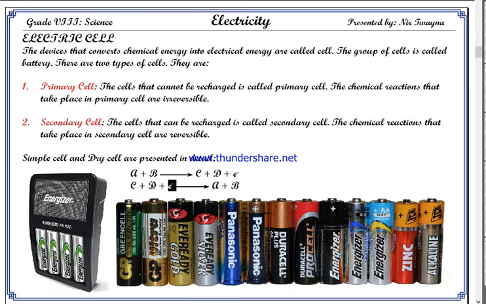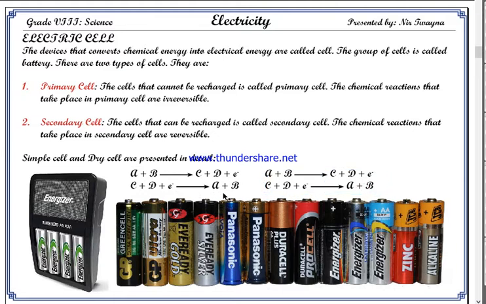When the battery is working, C plus D is formed from A plus B, and while recharging, C plus D will be the reactants and will form A plus B. After 100% of C plus D has been converted to A plus B, your battery is fully recharged, and then once again you can continue to use it in the same fashion, because your battery is full of A plus B.